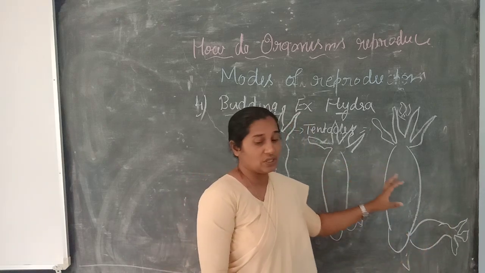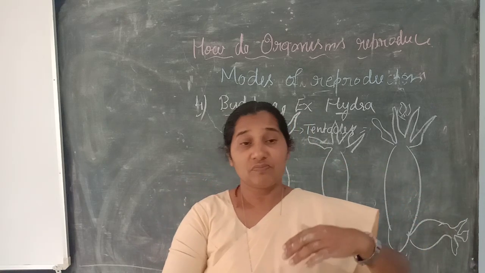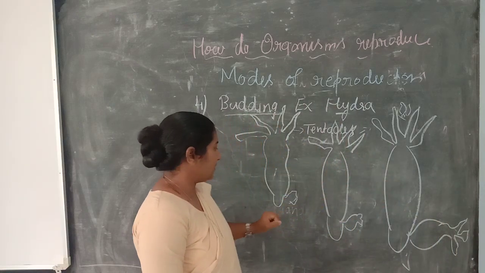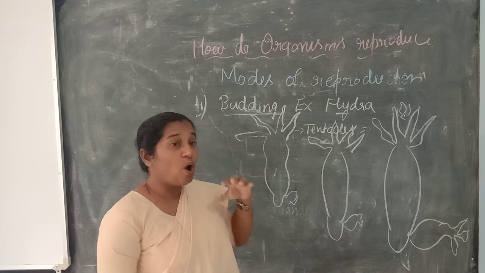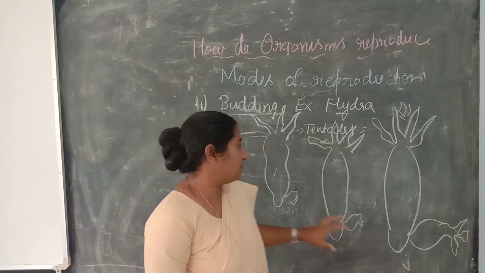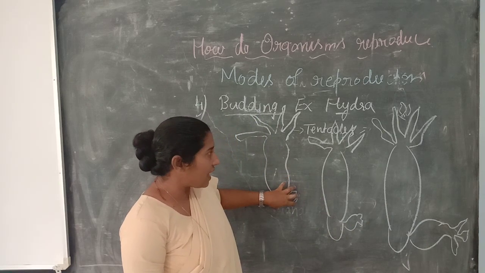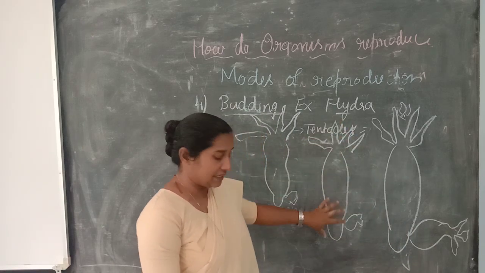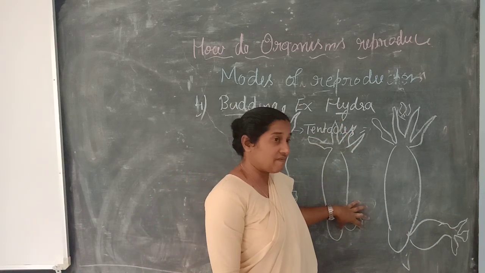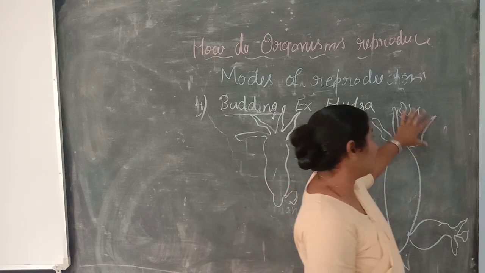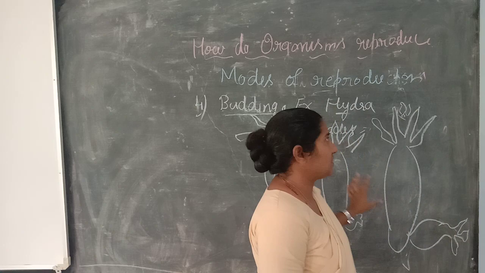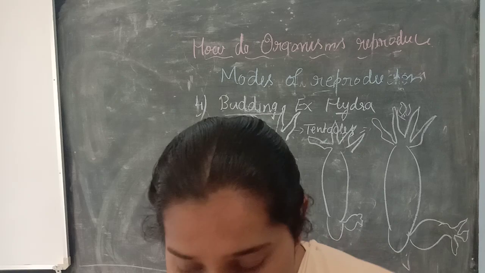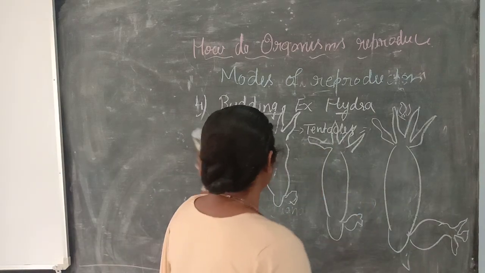Only one organism I have given. Hydra is able to grow into another adult organism. That is, from the body a small outgrowth develops. That is a bud. And this bud forms into a bigger organism from the parent, and these organisms are able to grow into adult organisms. So we call it budding. An example for budding is the hydra.